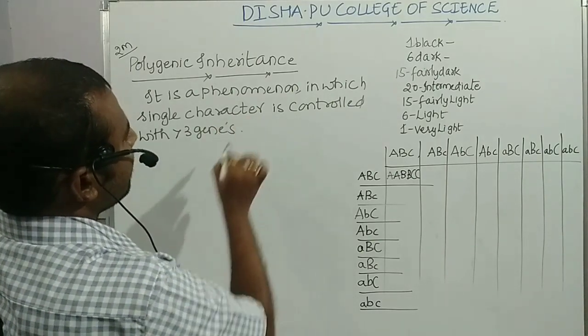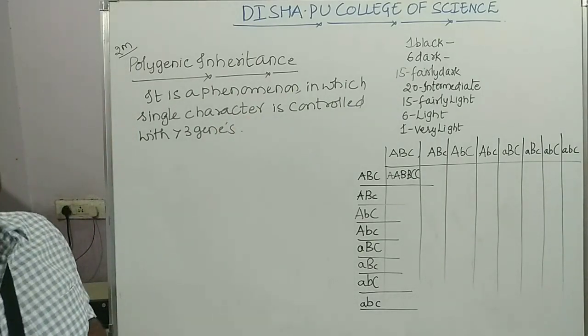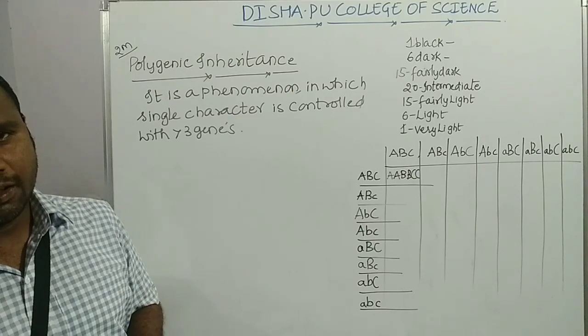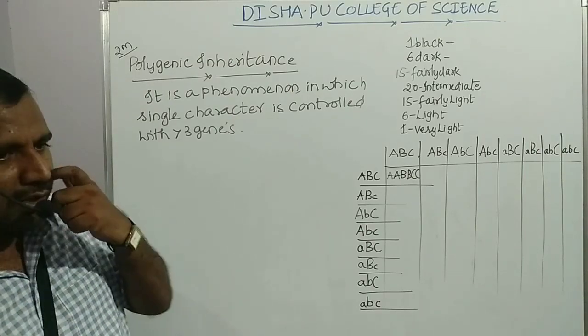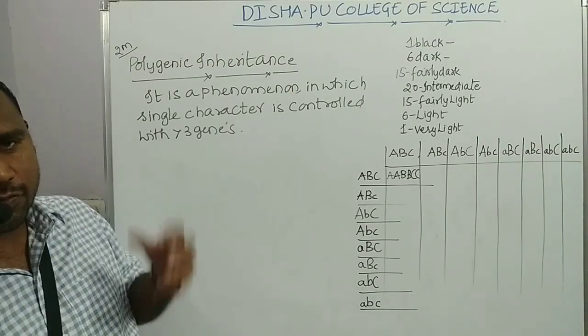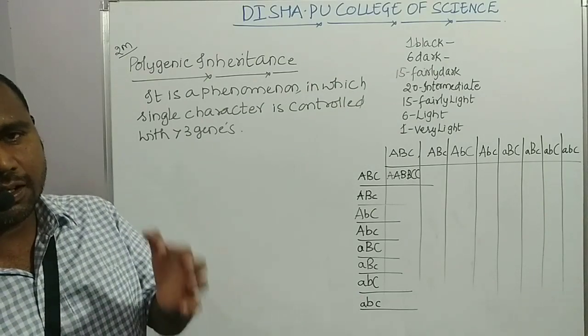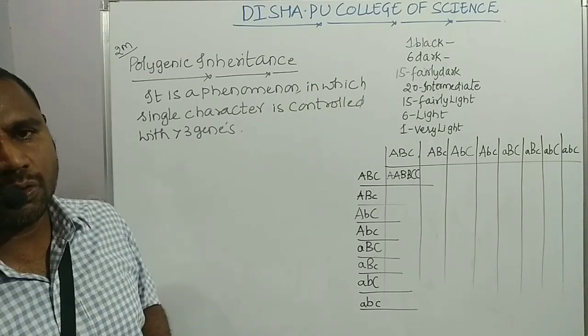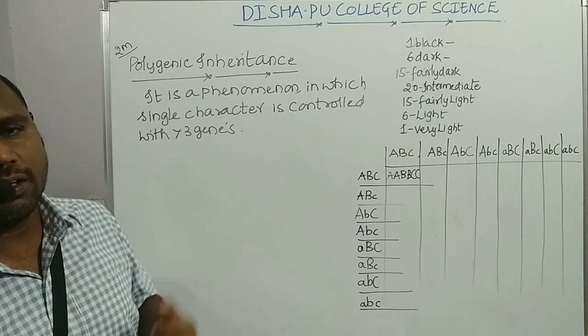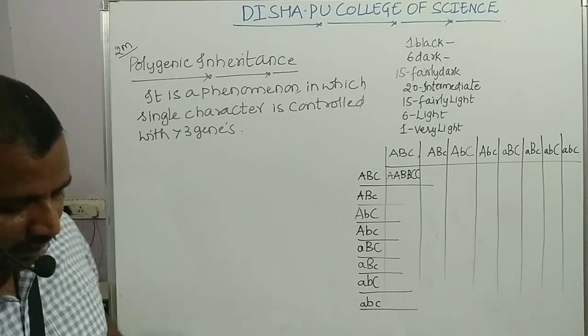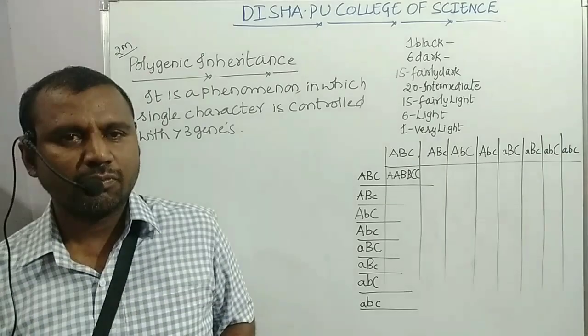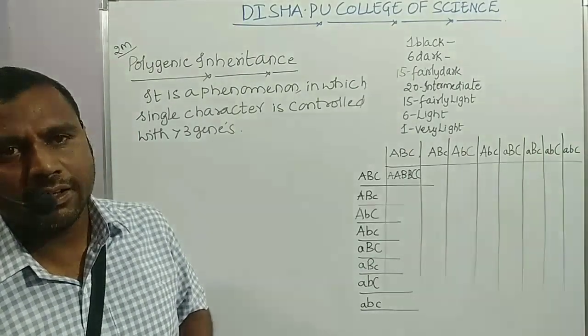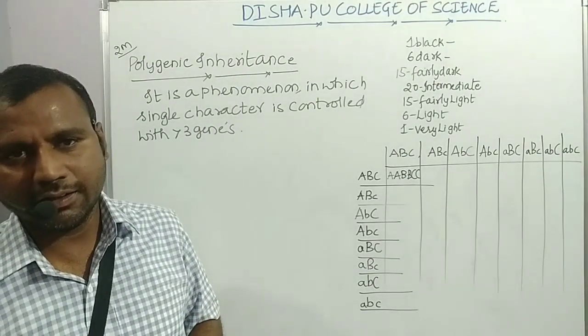And such phenomenon ge polygenic inheritance anta karitara. Now I can simplify this definition once more. In this phenomenon, a single character, a single phenotypic expression is being controlled by more than 3 different genes. So such type of condition ge polygenic inheritance anta karitara.